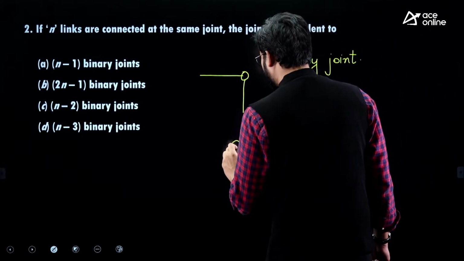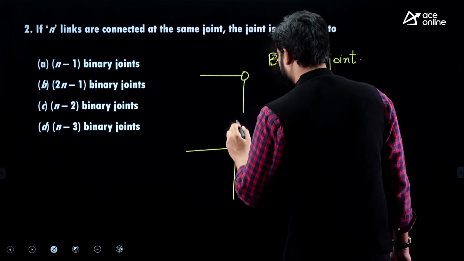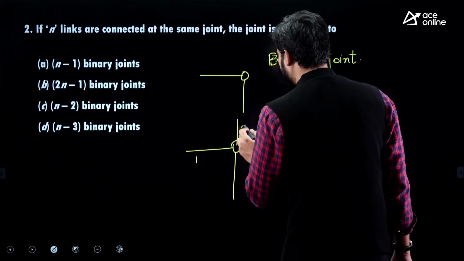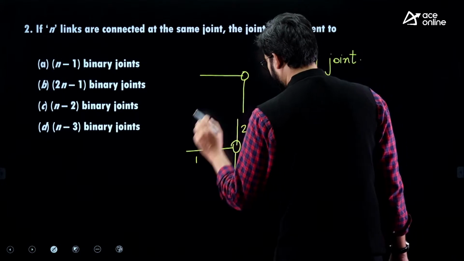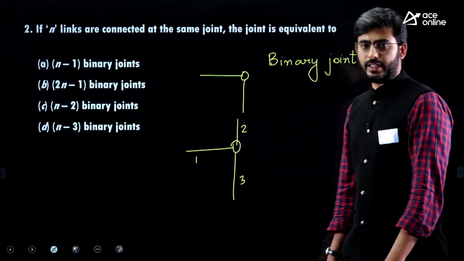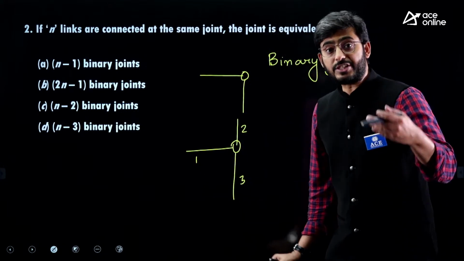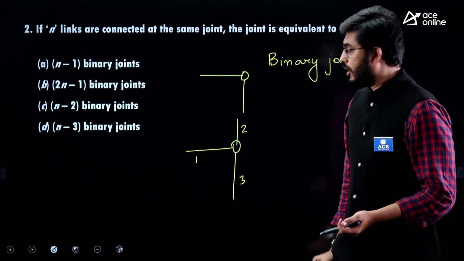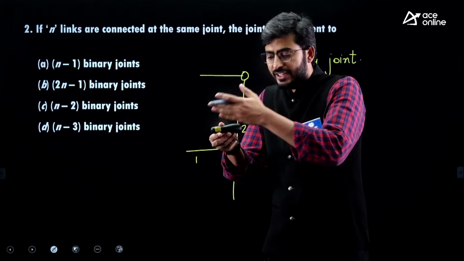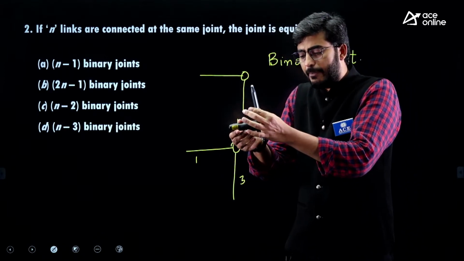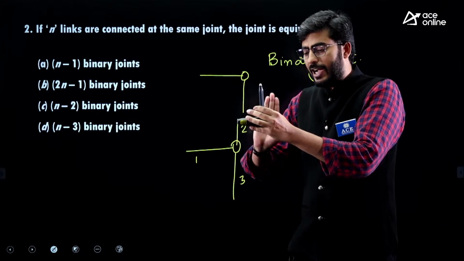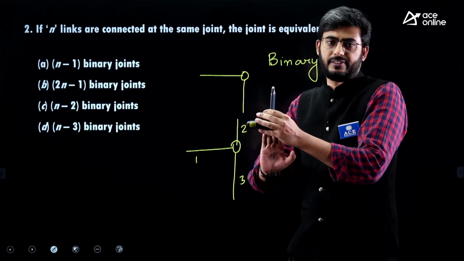Similarly, at a node, if I am connecting 3 links, let us say this is link number 1, link number 2 and link number 3. Let us first assume the arrangement. I am placing link number 1 in the front, behind link 1 there is link 2, and behind link 2 there is link 3.